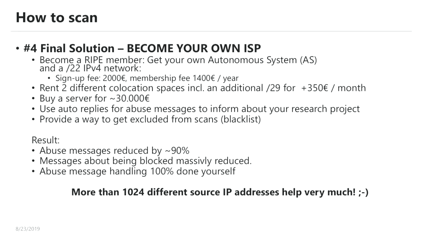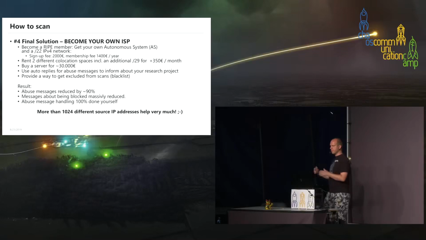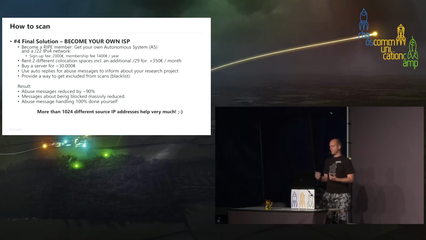And then we ran 2 different co-location spaces, got a further /29 from another ISP, and then we bought a server for 30,000 euros for all the big data management. And then we used auto replies for our abuse emails. This means if somebody feels annoyed by our scans, he sends an abuse message and gets an automatic reply which explains what we are doing, why we are doing the research, and what is the way to get excluded from our scans by putting them on our blacklist.